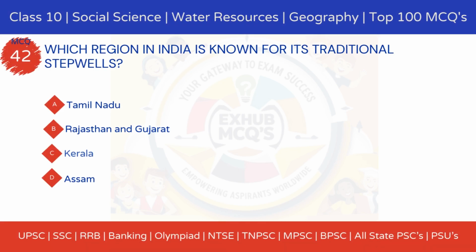42. Which region in India is known for its traditional step wells? Option A, Tamil Nadu. Option B, Rajasthan and Gujarat. Option C, Kerala. Option D, Assam.